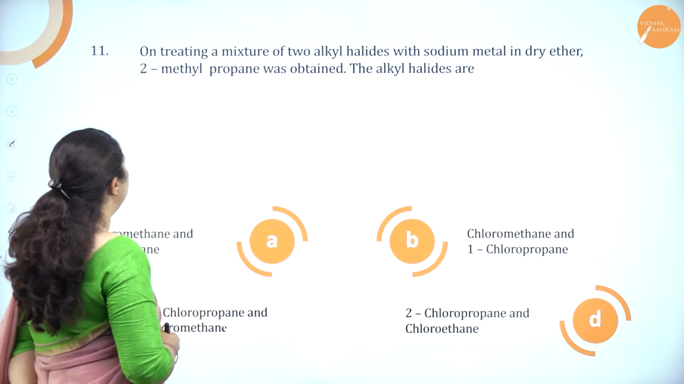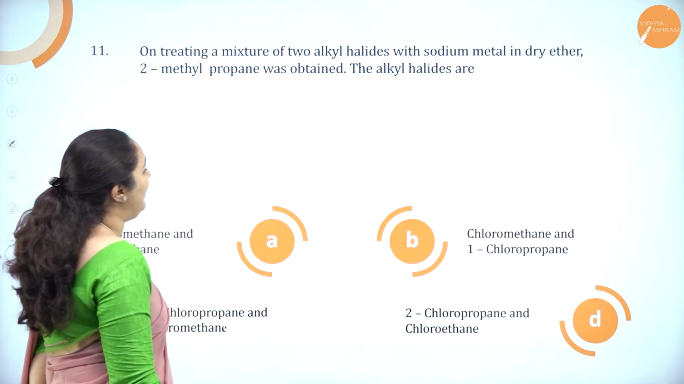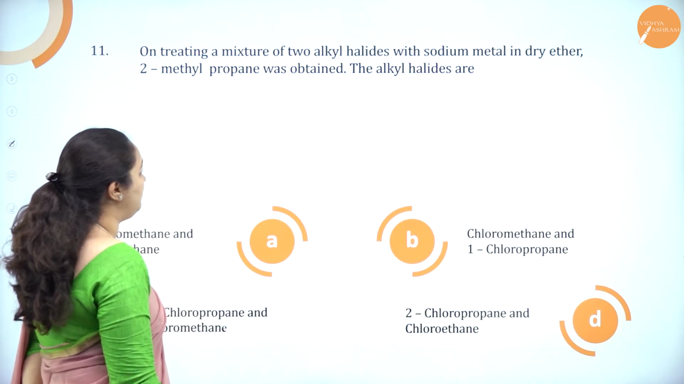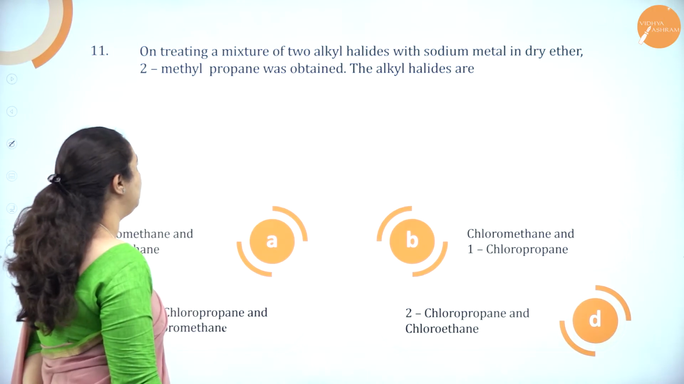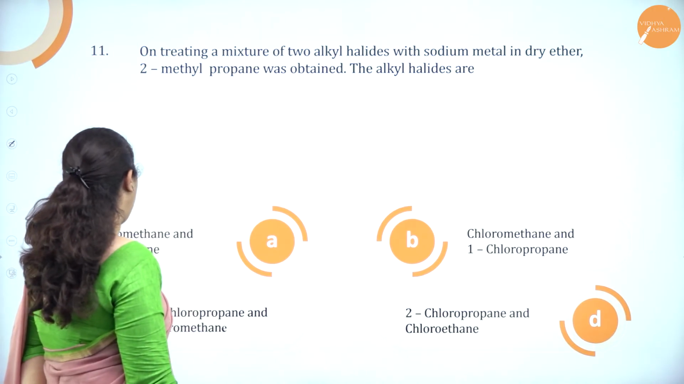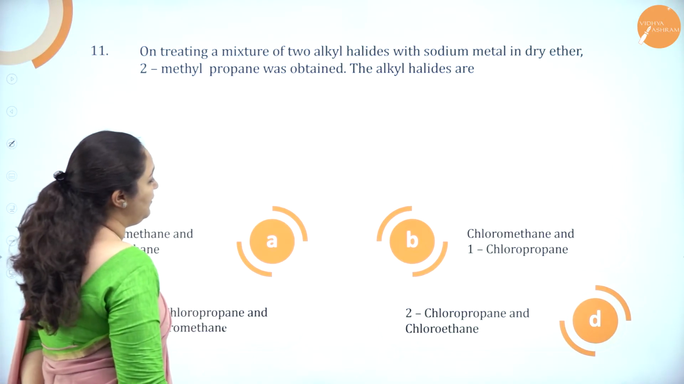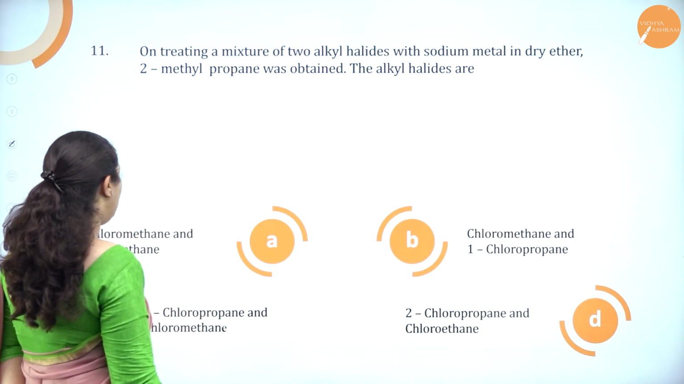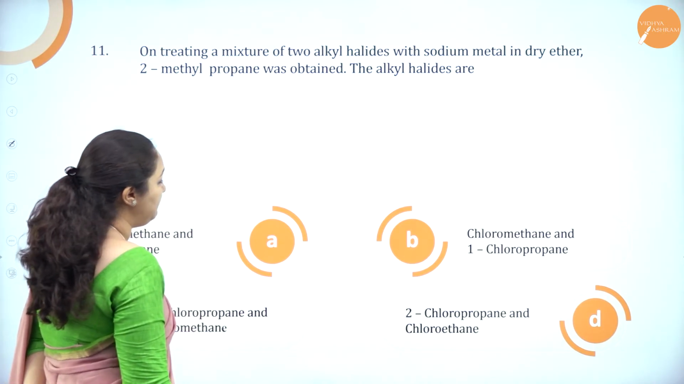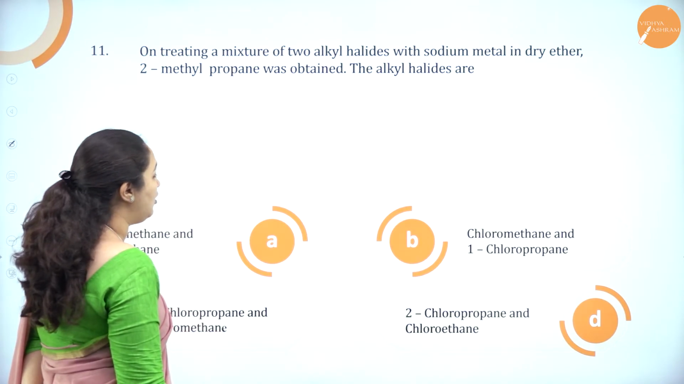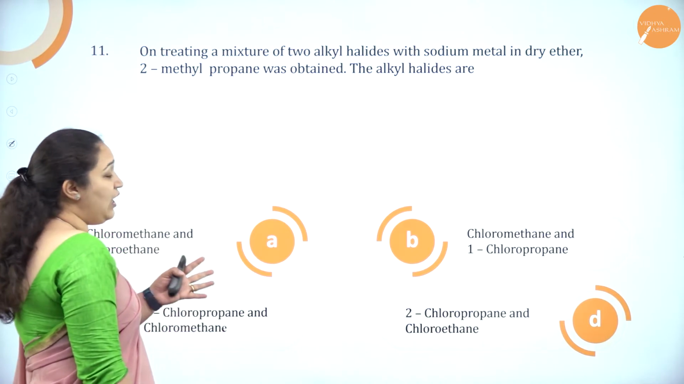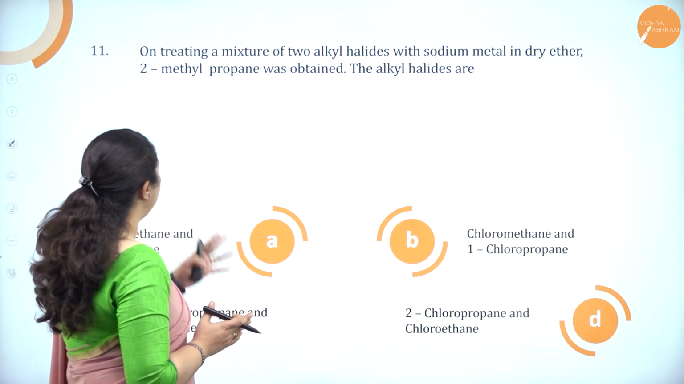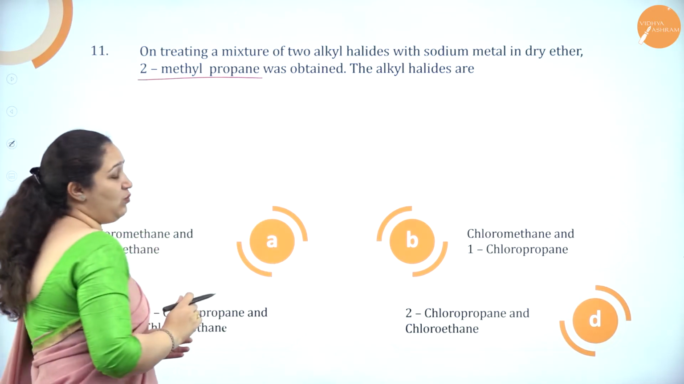Next one. On treating a mixture of two alkyl halides with sodium metal in dry ether, 2-methyl propane was obtained. The alkyl halides are: option A, chloromethane and chloroethane. Option B, chloromethane and 1-chloropropane. Option C, 2-chloropropane and chloromethane. Option D, 2-chloropropane and chloroethane. So, which are the two alkyl halides which, when undergoing Wurtz reaction, gave 2-methyl propane is what they are asking.